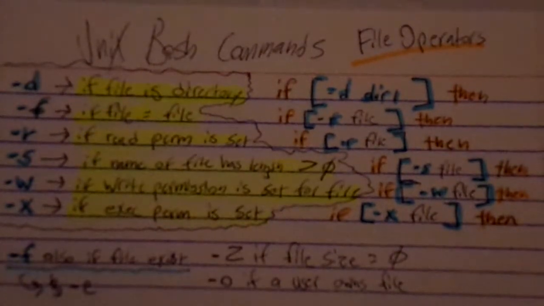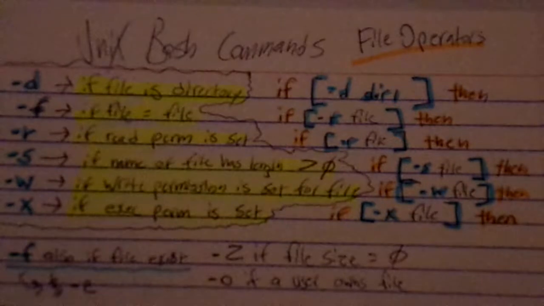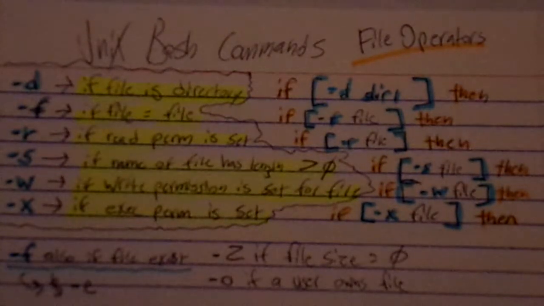And of course there's also -e, which I don't think is on this card, but -e is just to see if it exists. But I believe you can use -f for that too. In fact, I've done that in another script. So -o is to see if the user owns the file. So let's move on to the next slide.